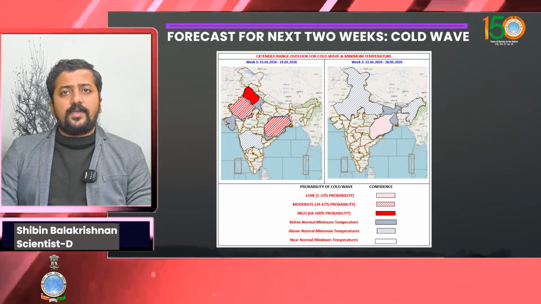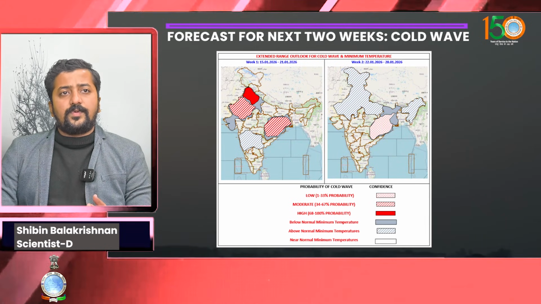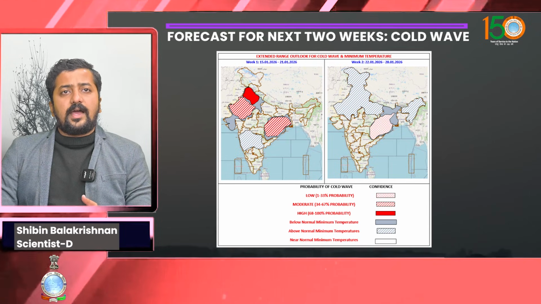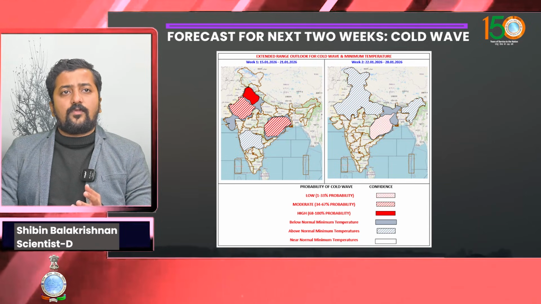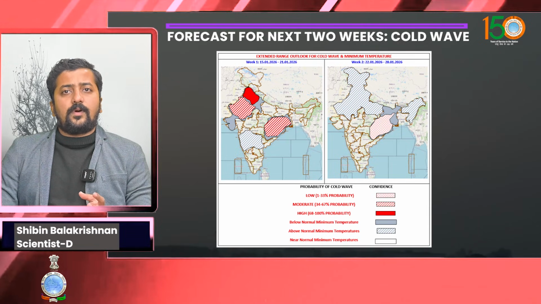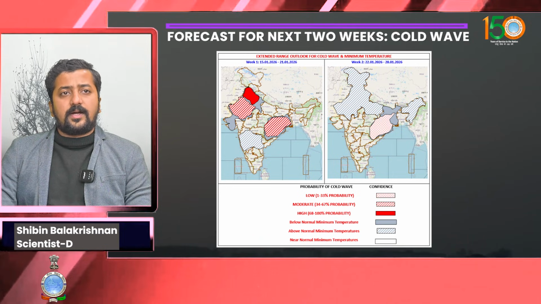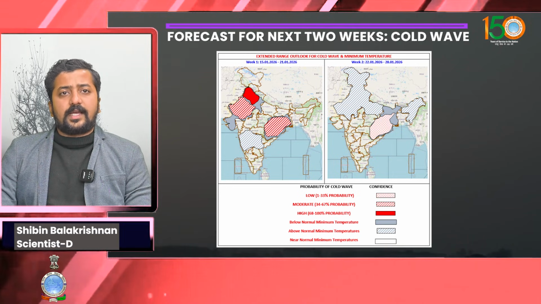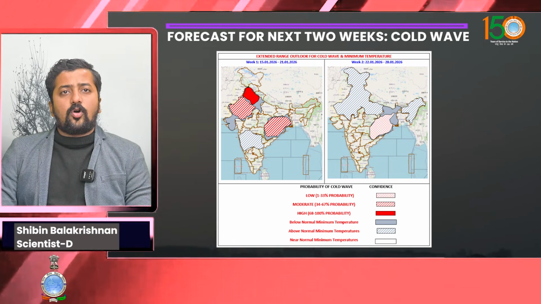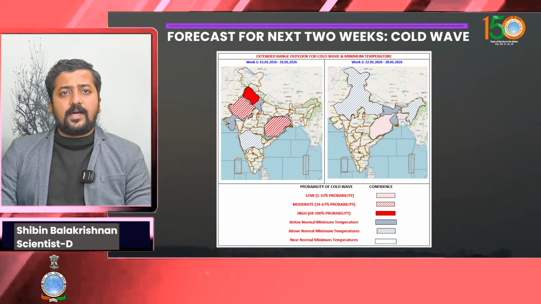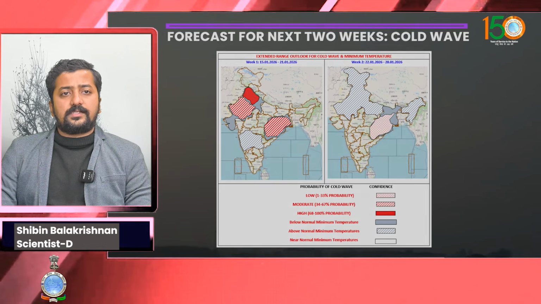The next 2 weeks scenario of cold wave is looking into the first week. We can say cold wave and associated minimum temperature is forecasted with highest probability to be on the lower side over parts of Punjab, Haryana, Delhi and Himachal Pradesh, with the second week forecasted with above normal minimum temperatures over parts of Western Himalayan region, over major parts of North India and Northeast India.